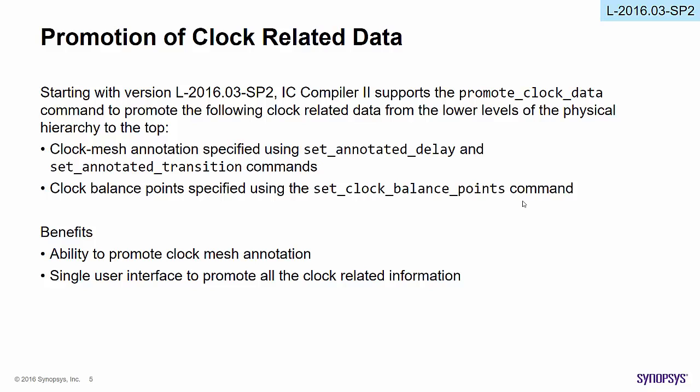The command promote clock data promotes annotation specified using set annotated delay and set annotated transition commands, and also the balance points specified using set clock balance points. Benefits: an ability to promote clock mesh annotation, and the command also provides a single UI to promote all the clock related information.